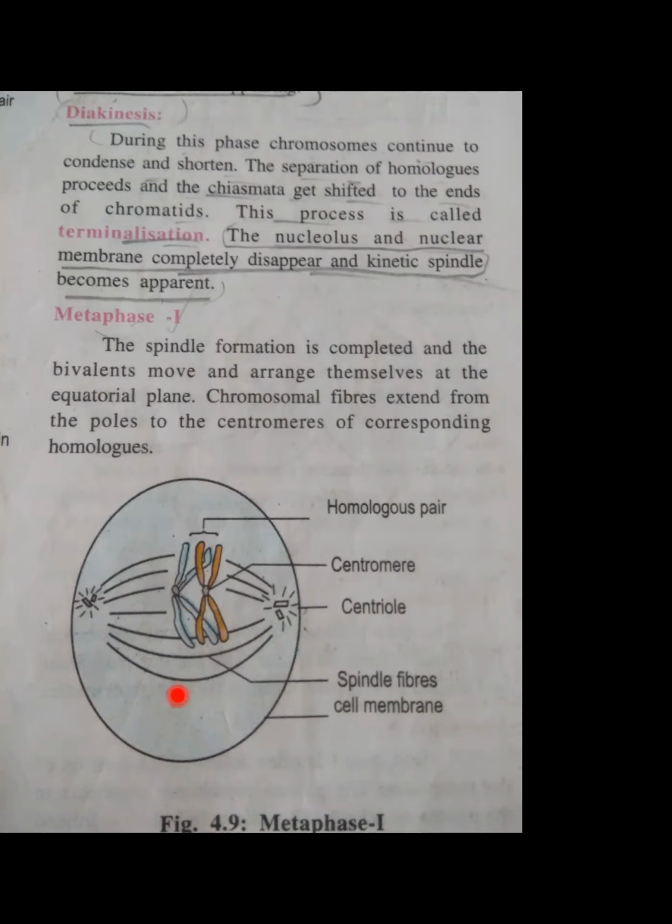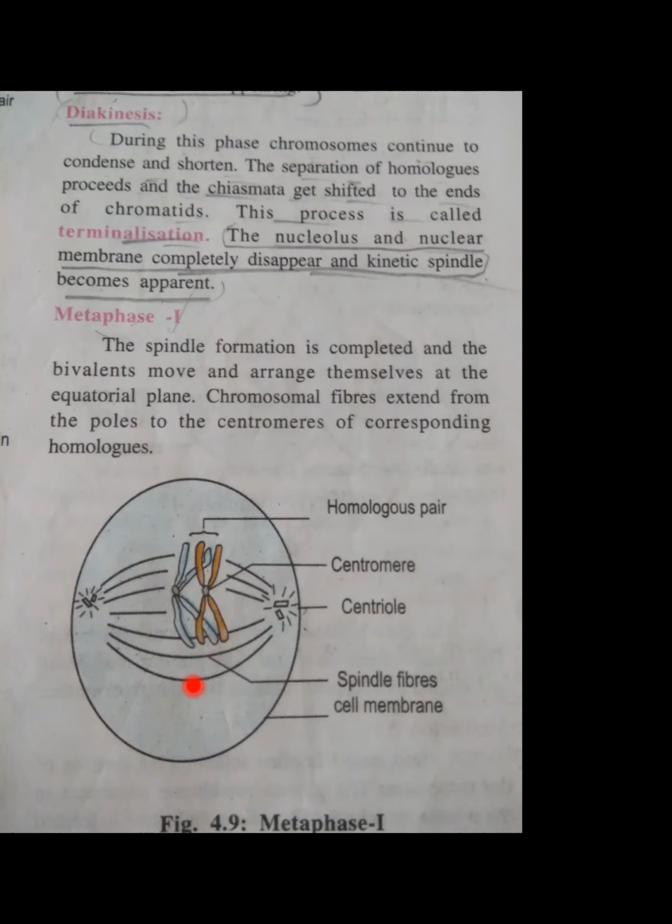ये center में जो होता है, this one is the center. Here for example only 2 chromosomes are shown, but there are many chromosomes, all will get arranged at the center. You'll get the second pair here, third pair here, fourth pair here, likewise. For example, we have shown just one pair. Got it? So these chromosomes will get arranged at the equatorial plane. Equatorial plane is nothing but the center. Center में आके सब chromosome लेट जाते हैं, उसको हम बोलते हैं metaphase 1.